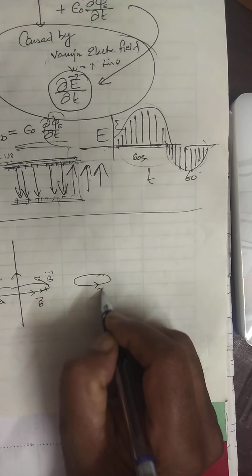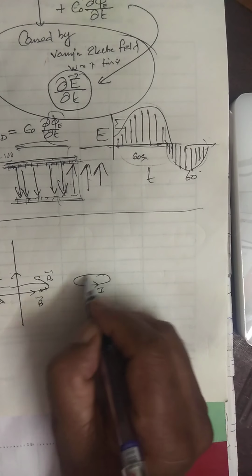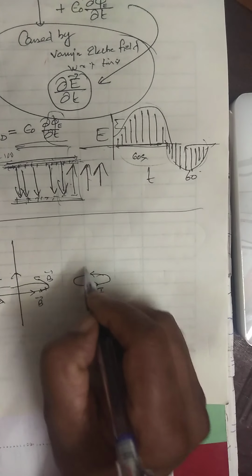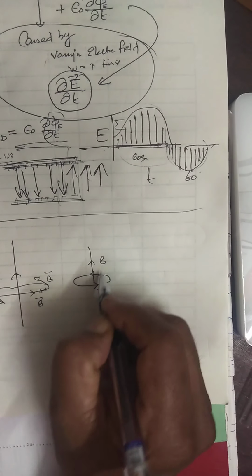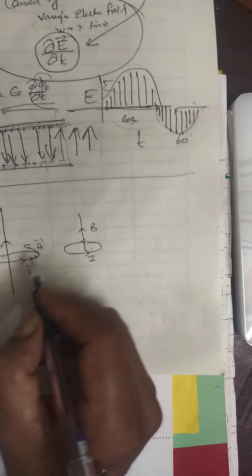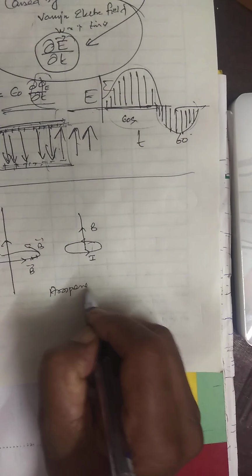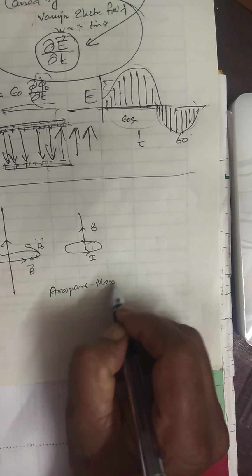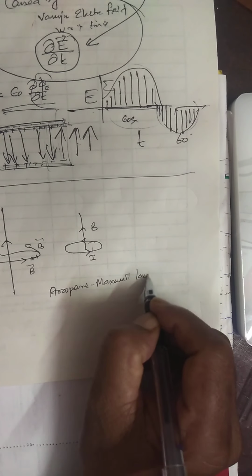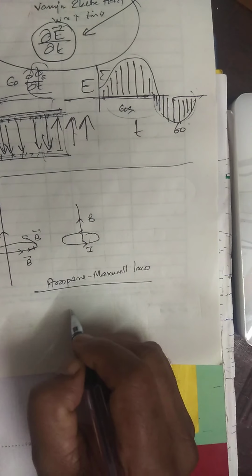Suppose when a current flows in this direction, the magnetic field is formed at the center, right? That is called the Ampere-Maxwell law.